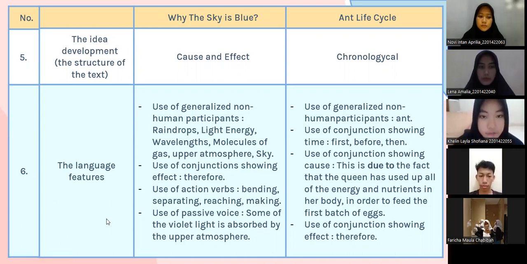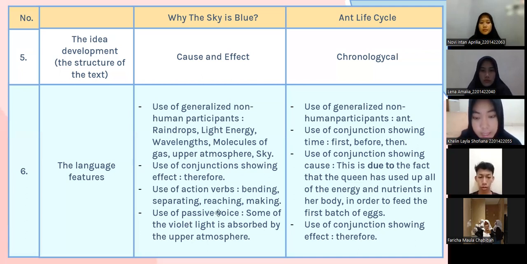Okay, and the next of the differences and similarities, number 5, is the idea development. From the text Why the Sky Is Blue it is cause and effect, and the idea development of Ant Life Cycle is chronological. And the language features from Why the Sky Is Blue: first, use of generalized non-human participants, for example raindrops, light energy, wavelength, molecules of gas, upper atmosphere, and sky.